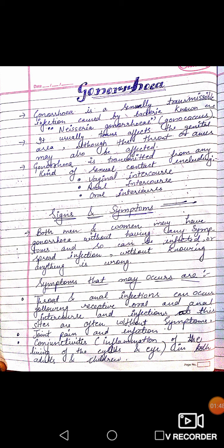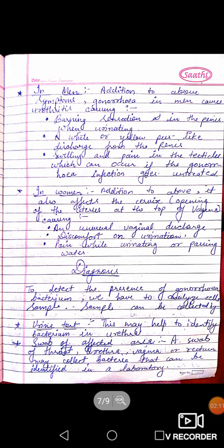Now next, symptoms that may occur are: first, throat and anal infection that can occur following receptive oral and anal intercourse. Next, infection at other sites is often without symptoms. Next is joint pain and infection. Next, conjunctivitis, that is inflammation of the lining of the eyelids and eye, in both adults and children. These all are the symptoms.